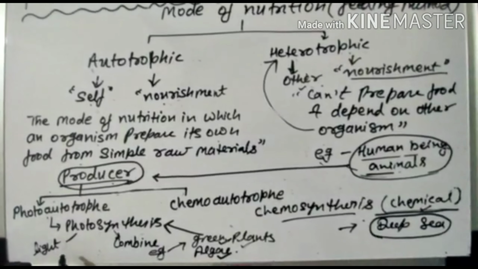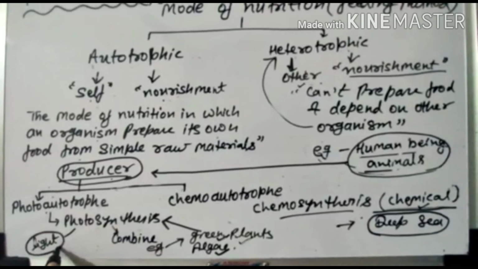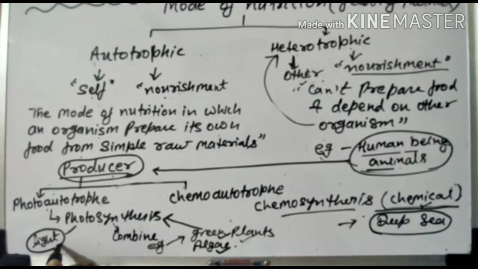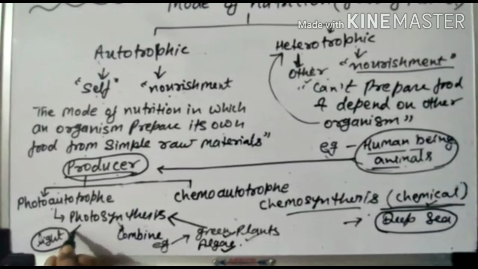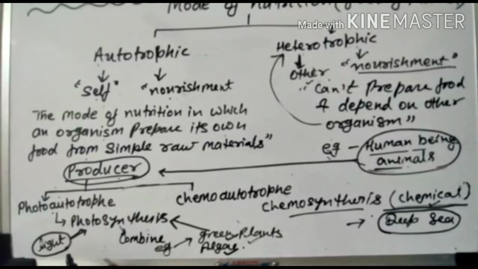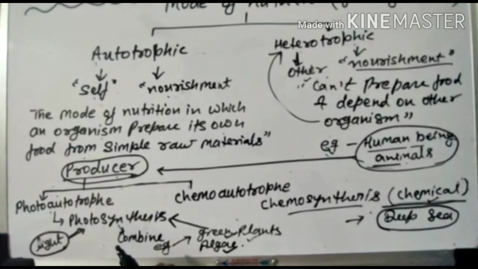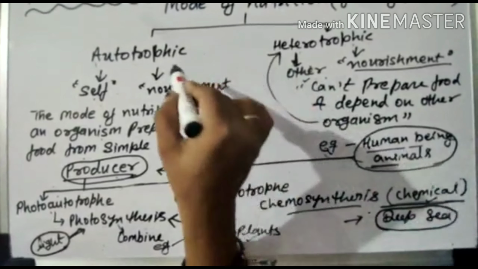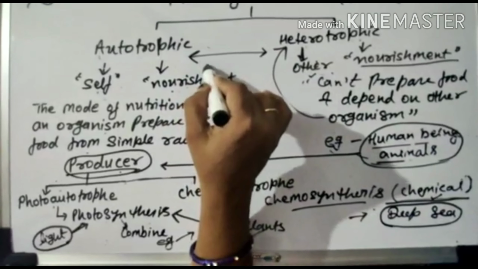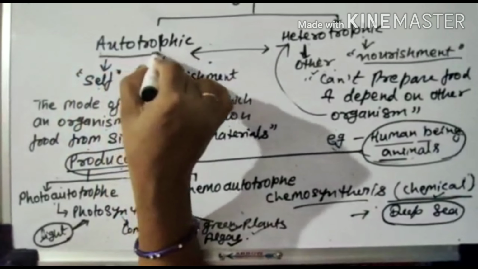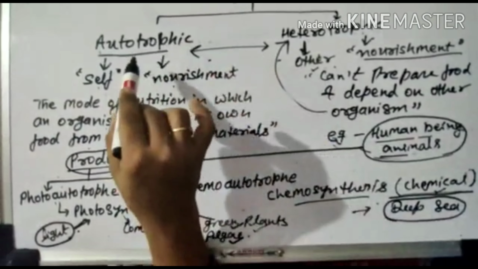Now a basic question arises here. The sun is the ultimate source of light, the ultimate source of energy. So what would happen if there is no sunlight? The question arises here: what would happen if there is no sunlight? It means that if there is no sunlight, the plants and heterotrophs totally depend on each other. They can't get their food because autotrophs make their own food by using sunlight, and heterotrophs totally depend on autotrophs.